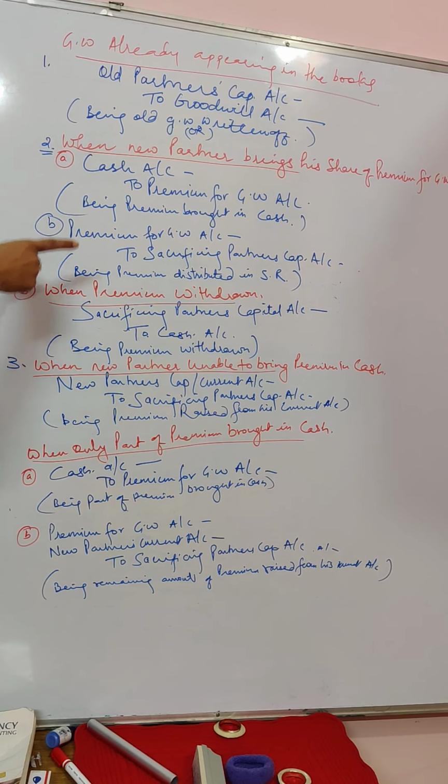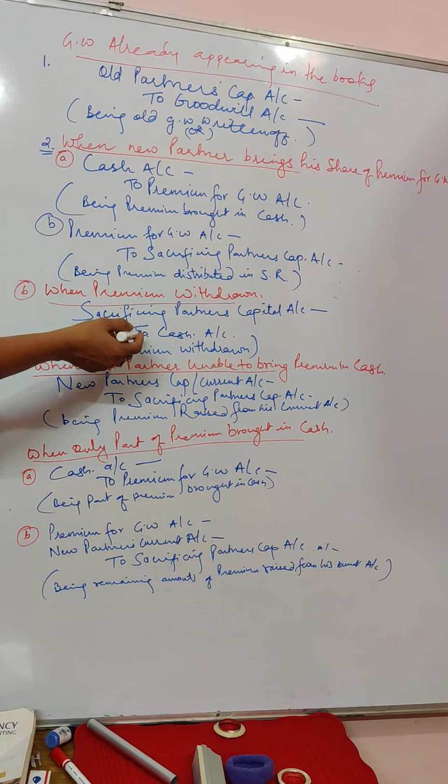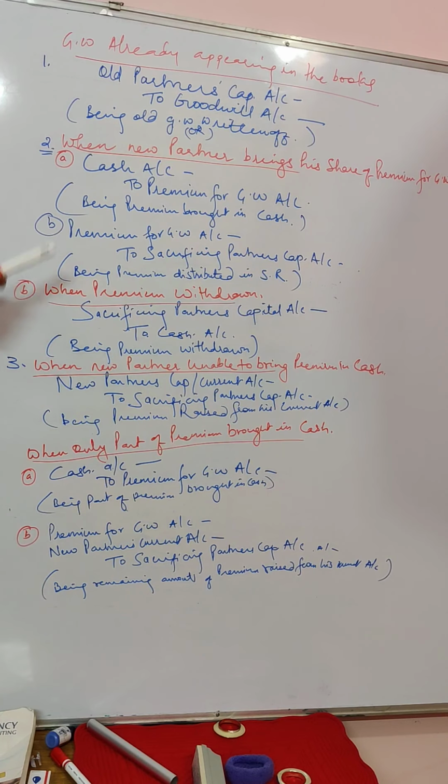Clear? Once again I am repeating: whenever a new partner brings his share of premium in cash, cash account debited to premium for goodwill, and premium for goodwill to sacrificing partners. This is when the premium amount is retained in the business. When the existing partners decide to withdraw that premium from the firm, the journal entry will be sacrificing partners' capital account debited to cash account. Whatever premium was brought in by the new partner, if they decide to withdraw it from the firm, the entry is sacrificing partners' capital account debited to cash account, again in the same ratio in which they distributed it.